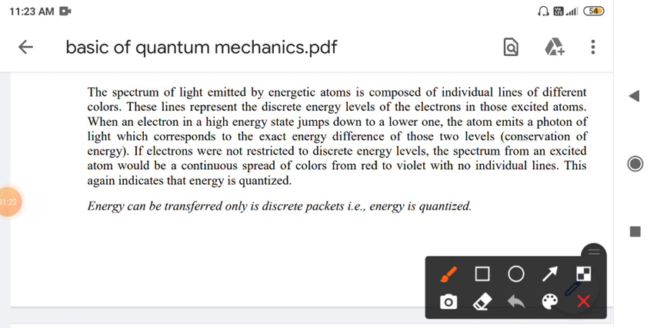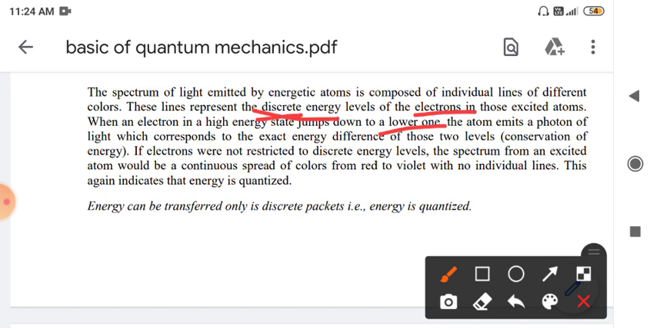Atomic spectrum is nothing but the spectrum of light emitted by energetic atoms, which is composed of individual lines of different colors. These lines represent the discrete energy levels. This word discrete will come again and again in quantum mechanics, because discrete means a discontinuous manner. So these are discrete energy levels of electrons in those excited atoms. When an electron jumps from a high energy state to a low energy one, the atom emits a photon of a particular wavelength.